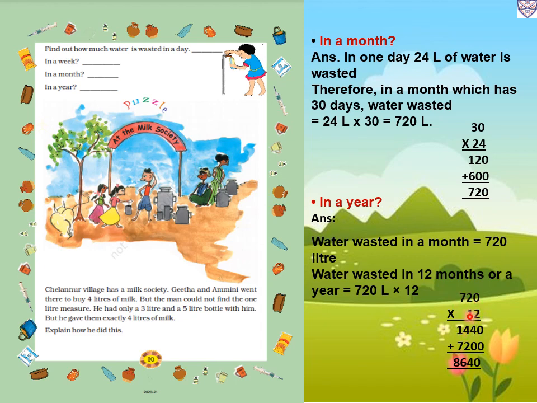Now we will multiply with 1. Before that we will write 0. So 1 zero is 0, 1 two is 2, and 1 seven is 7. Now 0 plus 0 is 0, 4 plus 0 is 4, 4 plus 2 is 6, and 1 plus 7 is 8. So 8640 liters.